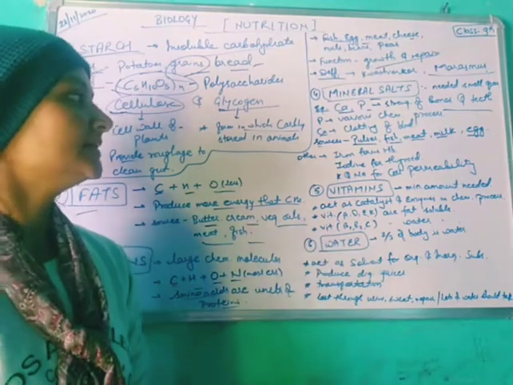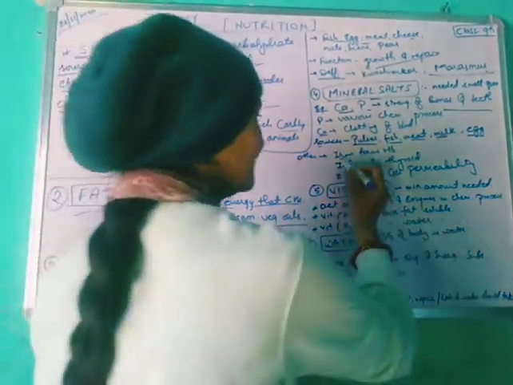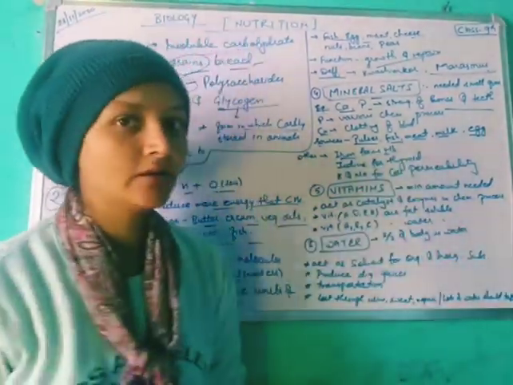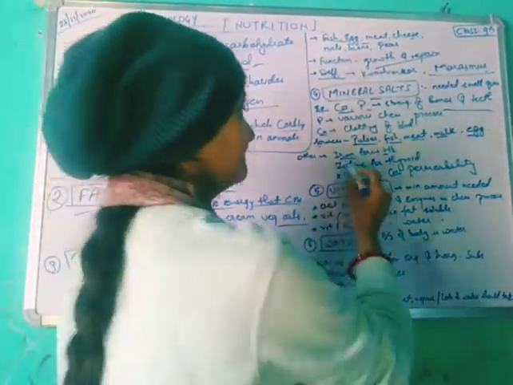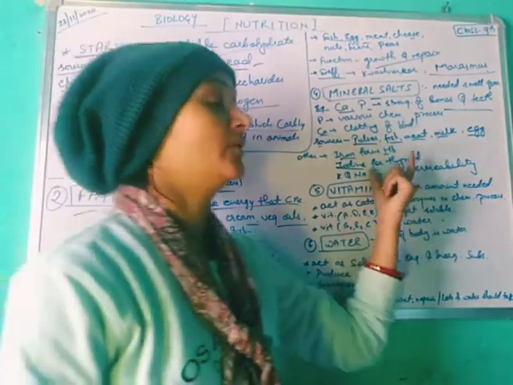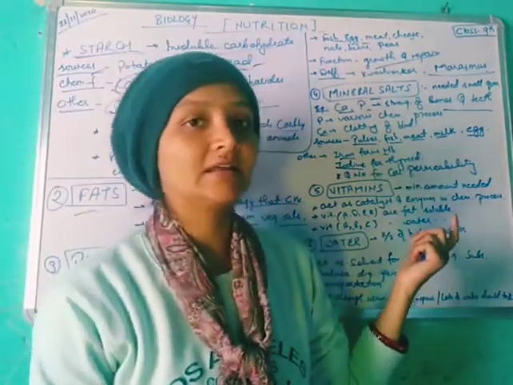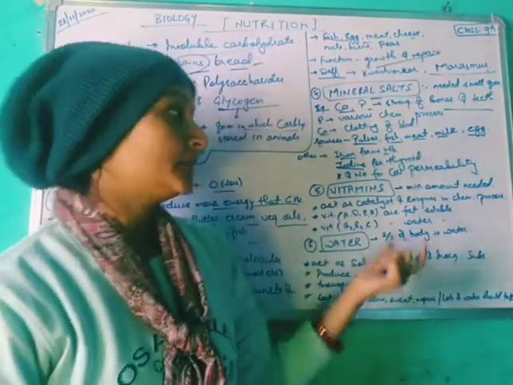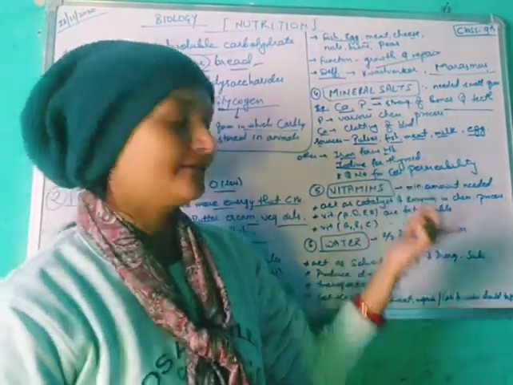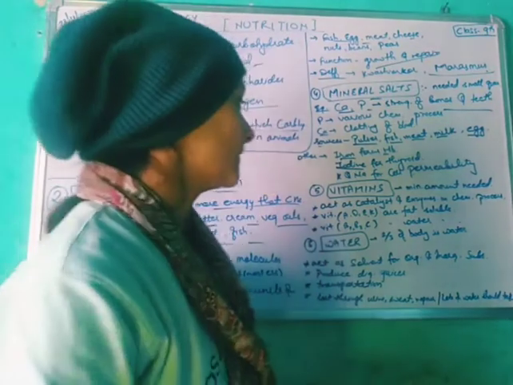Another mineral is iron. Iron is very important for making hemoglobin. Iodine is very important for the thyroid. If there is a deficiency of iodine in the body, the person may have a thyroid problem.